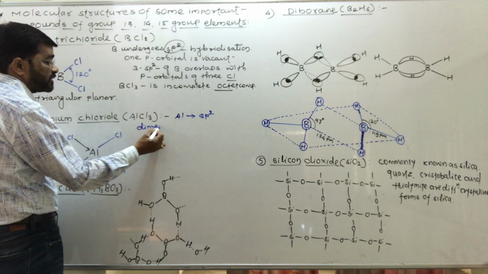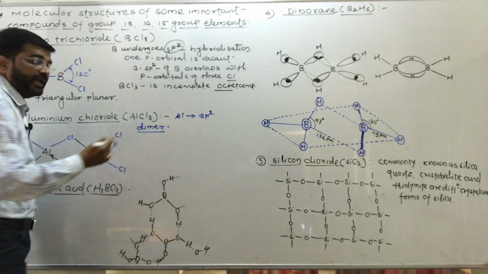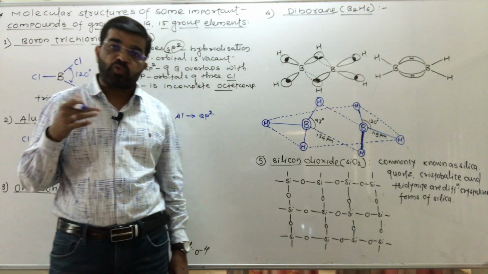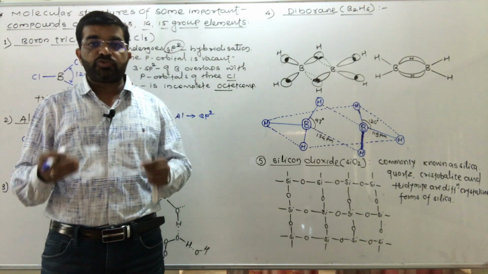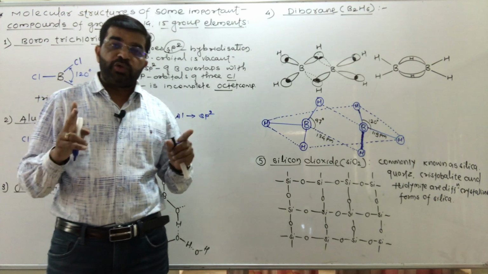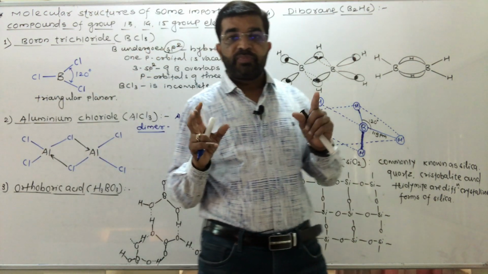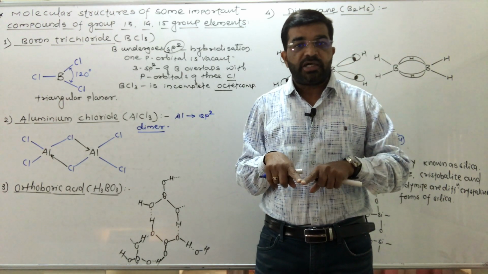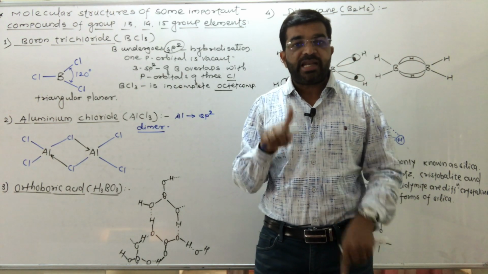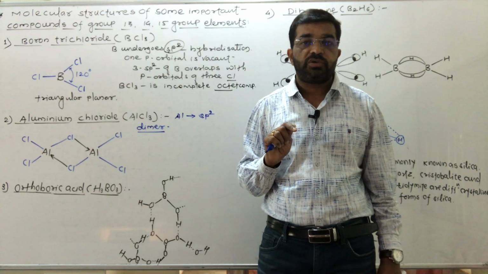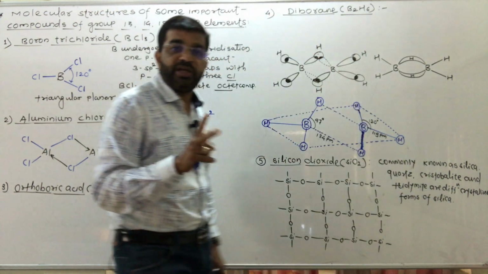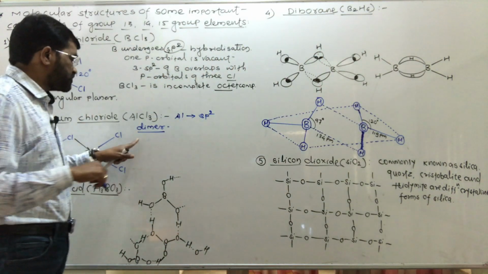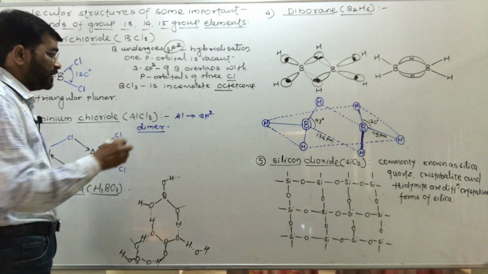AlCl3 forms a dimer through chlorine atoms. Dimer means 2 units of that compound combine together and form one unit. So 2 units of AlCl3 combine and form a dimer.